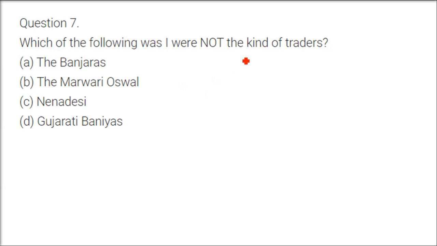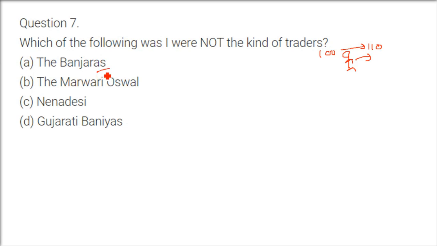Which of the following were not the kind of traders? See, traders are basically those who buy certain things, say for 100 rupees, and sell them for 110 rupees, so they get a profit of 10 rupees. So which were not? Banjaras were traders.